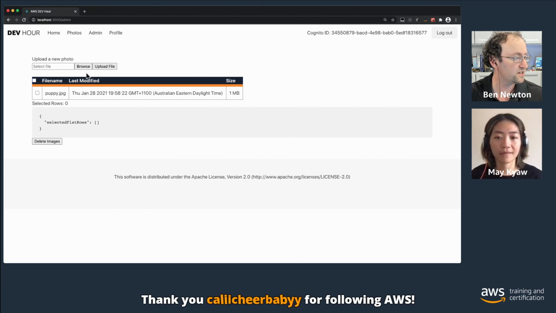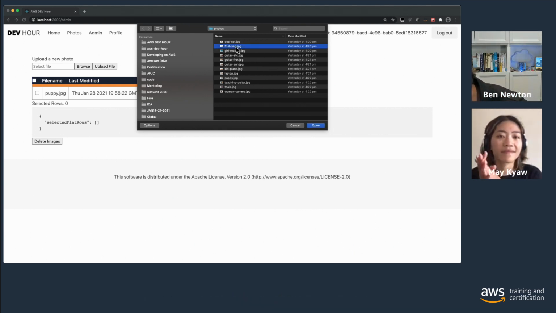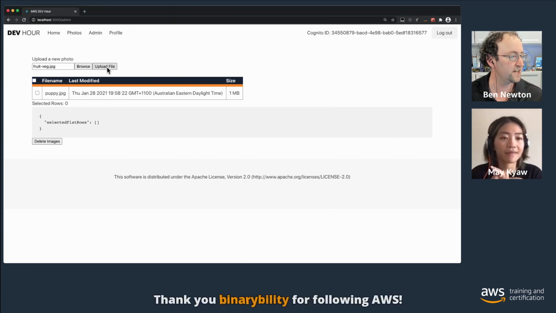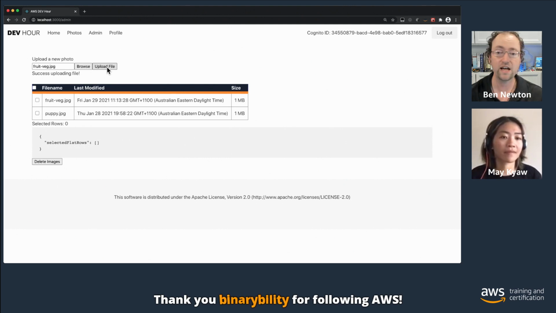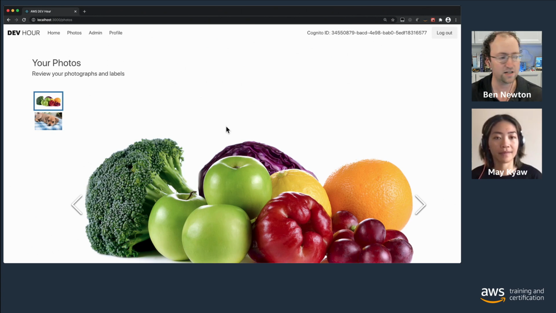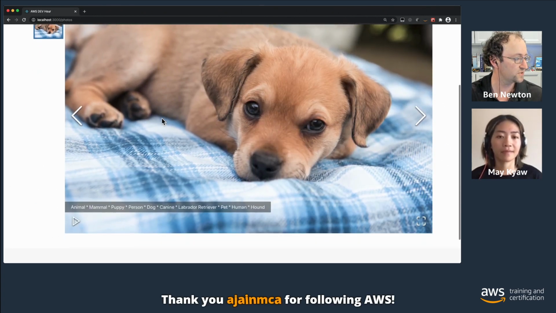So what we can do here is go and upload images into our application. As an example, let's just say we go through and open up this image. We'll upload that into our application. That's making a call out using what we call the Amplify library, and it's making a call out to Amazon S3 to upload that image. And if we go over to the Photos button here, you'll see that there's an image there. There's also a previous image there.